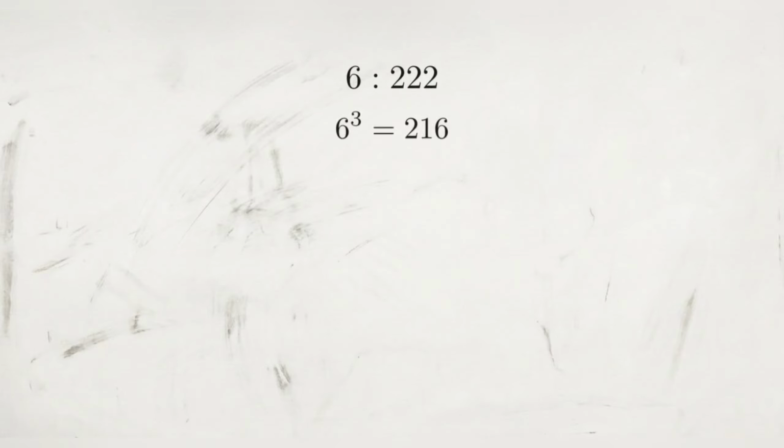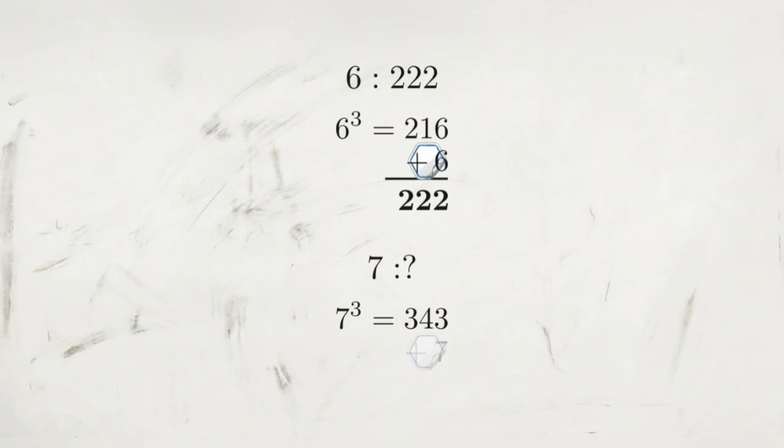If 5 pairs with 25, the square rule dictates 7 pairs with 49. But let's escalate. How does 6 connect to 222? We check our cubes. 6 cubed is 216. Add 6 and you get 222. Following that exact logic, 7 cubed is 343. Add 7 back to that base number, and our final answer is 350.